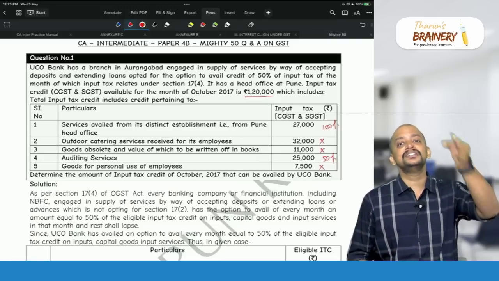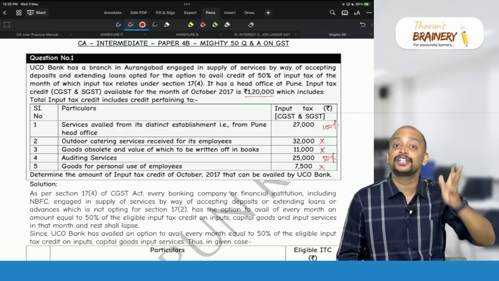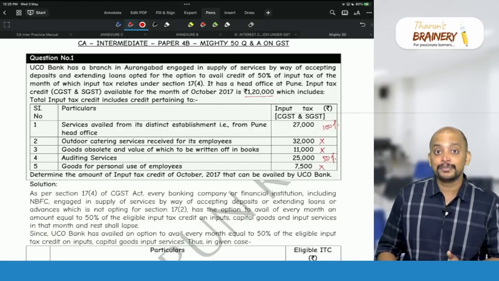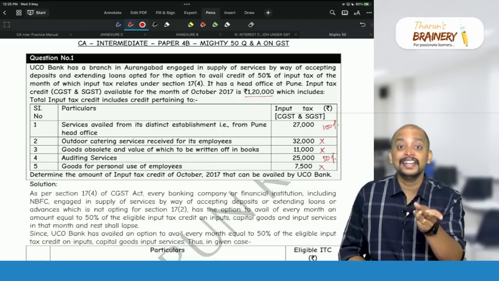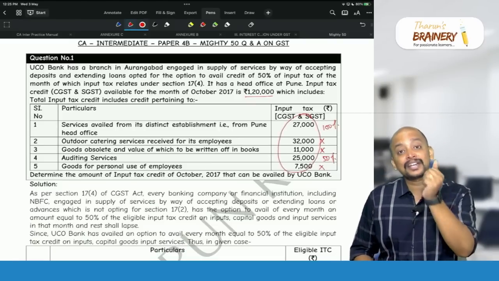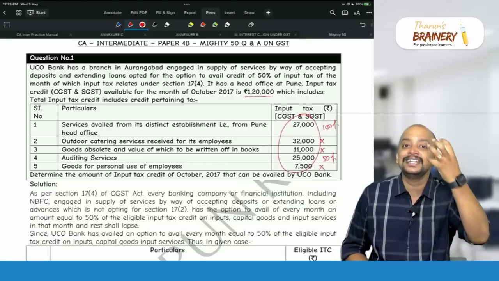No, you are making a mistake. There is a big blunder that we are making. Why? Because they have given the total ITC. So total ITC 1,20,000, but they gave this information. So first reduce it and see, is there any balance? Because the sum of this is not 1,20,000. If the sum of this is 1,20,000, okay, but there is some balance, that's a hidden information here.